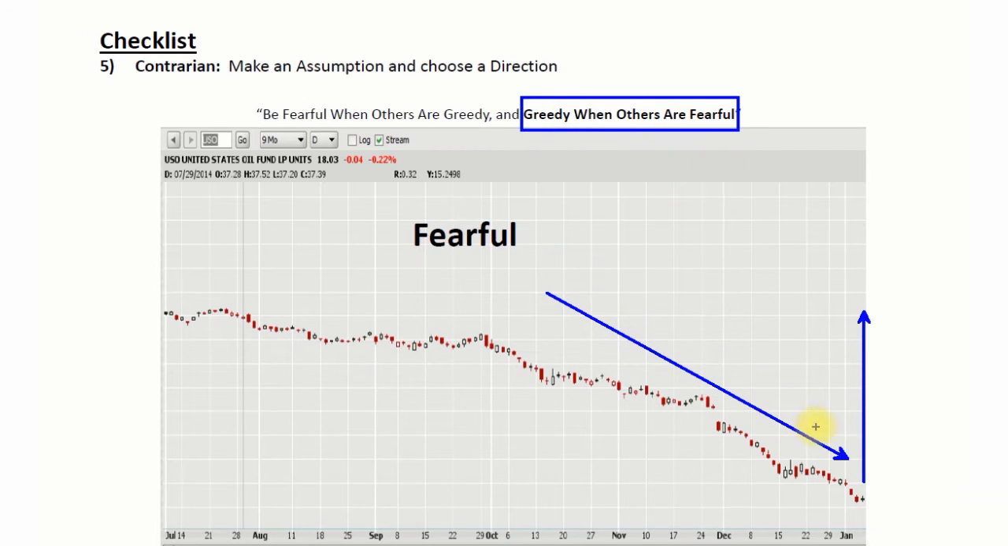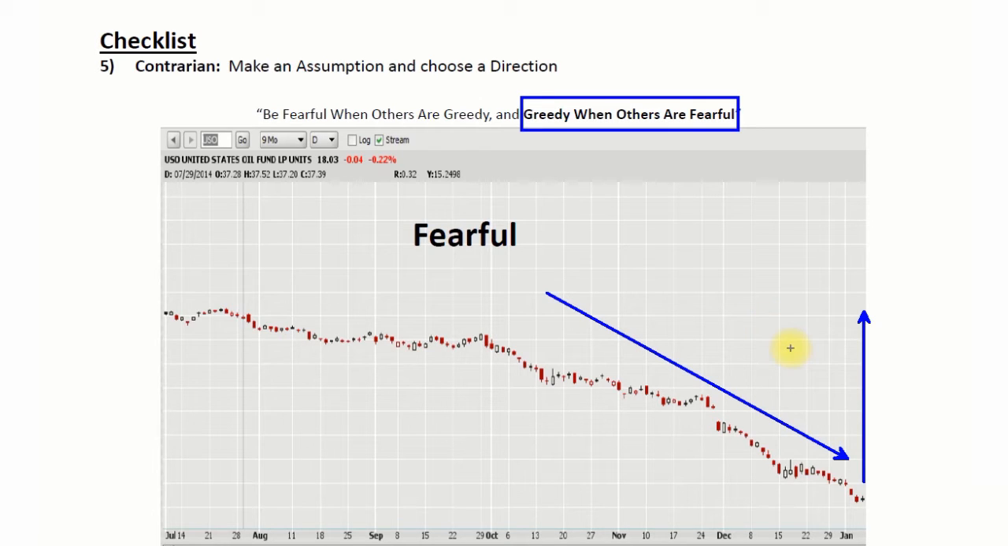The whole world is fearful. The whole world is selling. We as professional traders, that's when we get in and we buy. We assume the price is going to go up from here. Again, much easier said than done. But this is how the professionals do it. This is how the greatest investor of all time does it. And this is how we are going to do it as beginning traders. We are going to be contrarians.